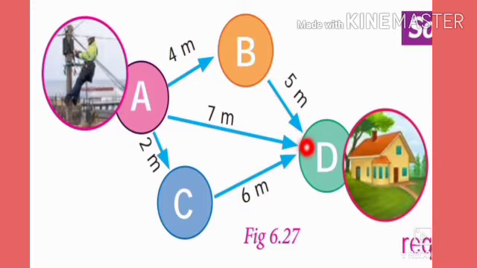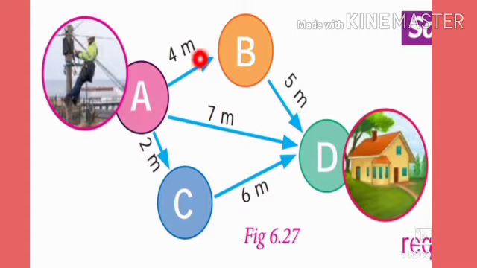If he gives from A to C and C to D, the distance is 2 meter plus 6 meter, which is 8 meter. And when he gives the connection directly from A to D, the distance is 7 meter.